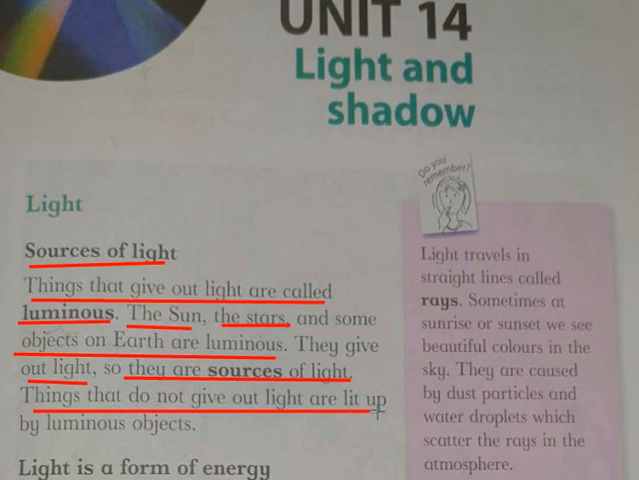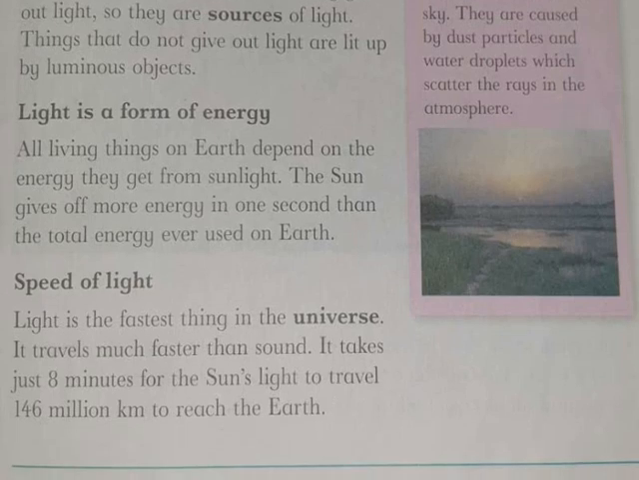Things that do not give out light are lit up by luminous objects. So the moon is lit up by a luminous object which is the sun. It means the moon receives the light from the sun and then we can see the moon at night. The moon does not have its own light. Light is a form of energy.